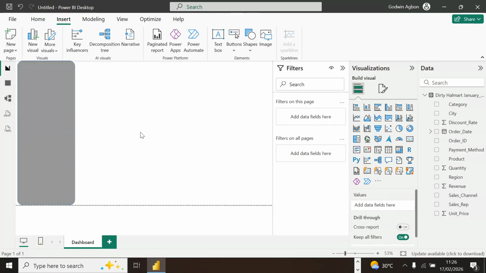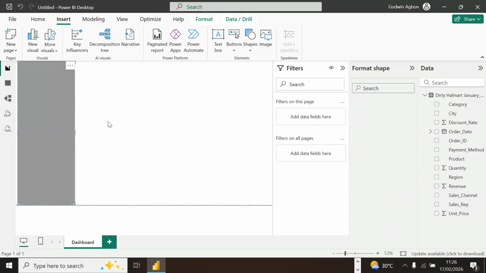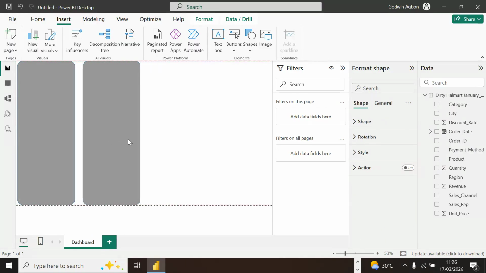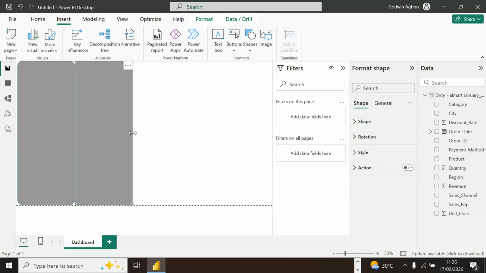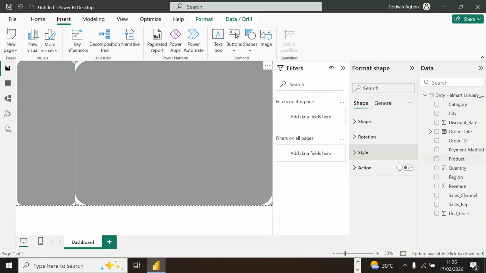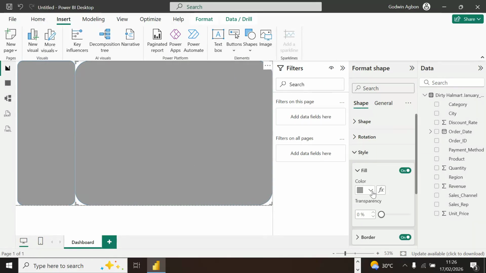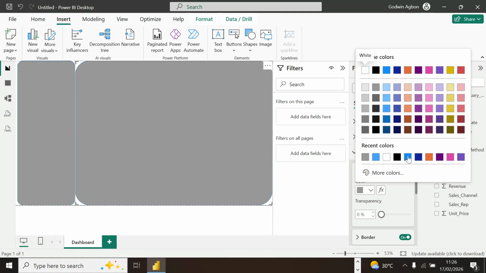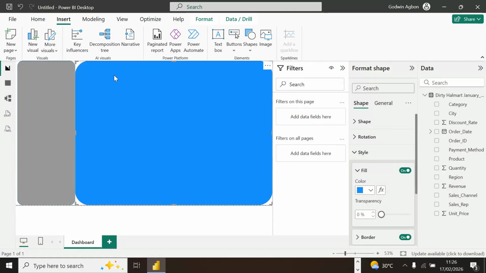This is just a small work. I can equally duplicate this. Maybe I just want to do something like this. I can change this color if I need to. Maybe something like this. Okay. So the design is a different ballgame entirely, but what I want to show is what is more important.